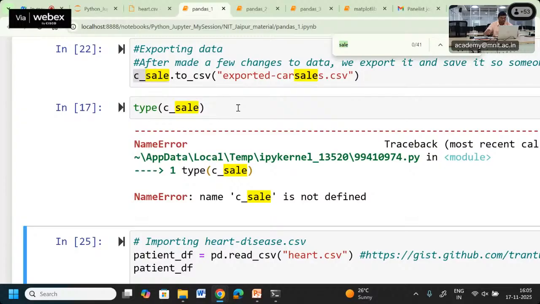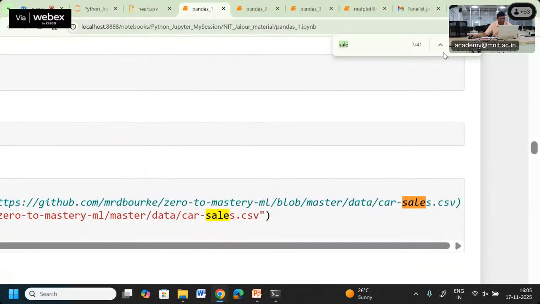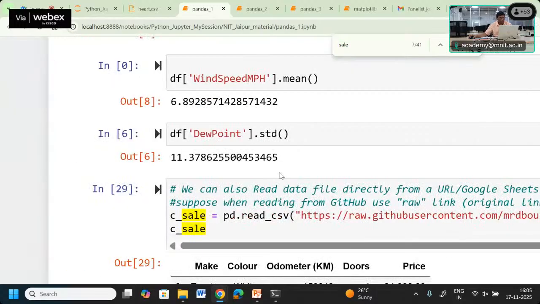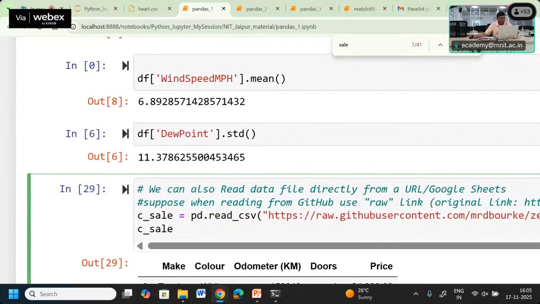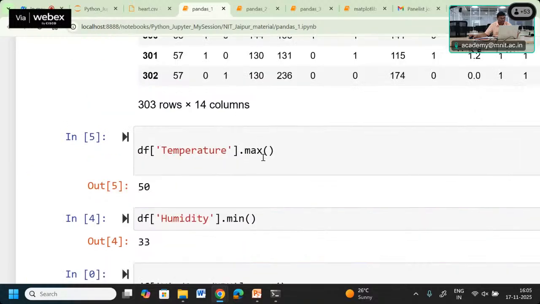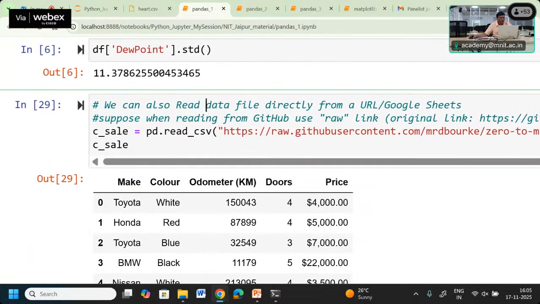Let me check where it is. Okay, this is here. We'll come to this point, let us wait for that. It came here.